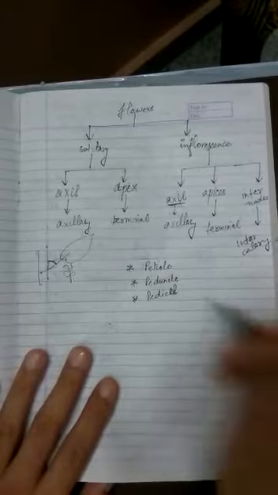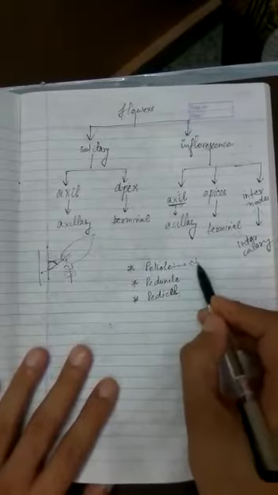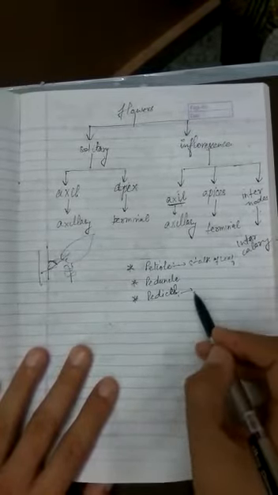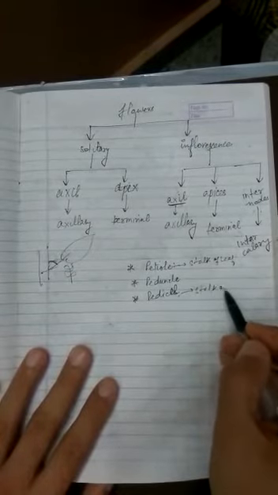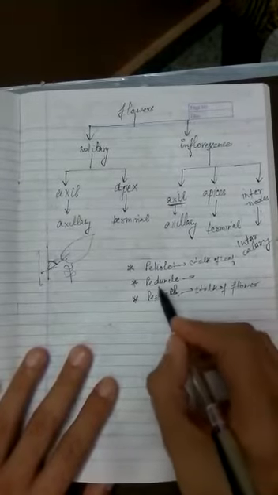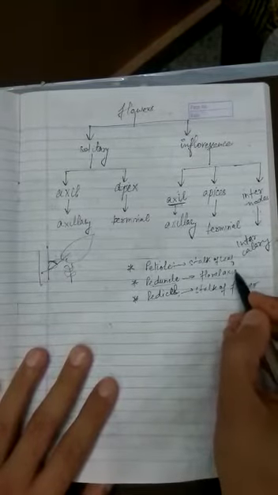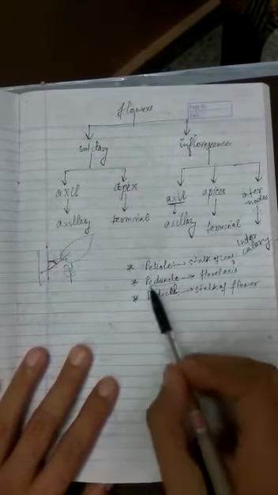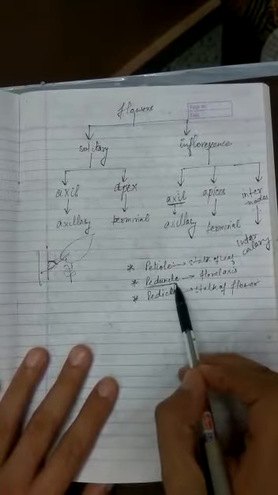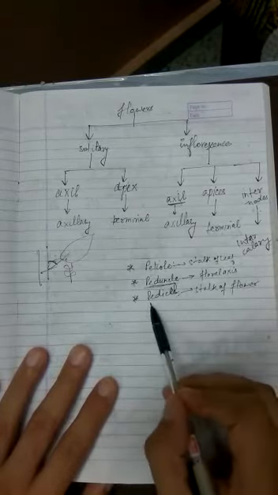You can write pedicel like this also. Petiole, peduncle, pedicel. Petiole is the stalk of the leaf. Pedicel is the stalk of the flower. So these terms are quite similar and you may get confused. And peduncle is the floral axis, or you can say inflorescence axis. So if flowers are born in a cluster, then the axis on which they are born is called peduncle. Leaf stalk is called petiole, and flower stalk is called pedicel.